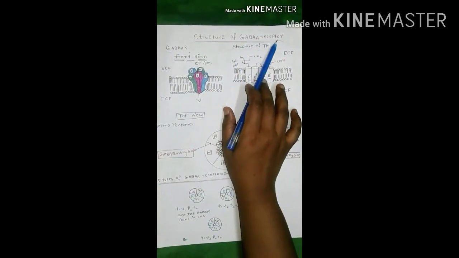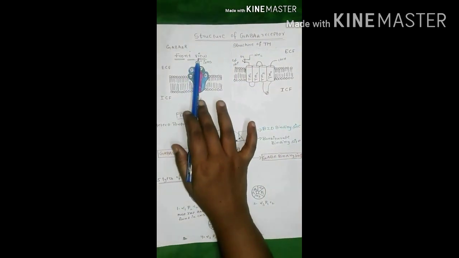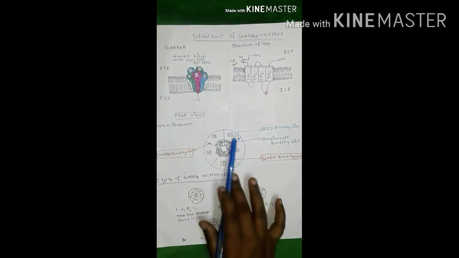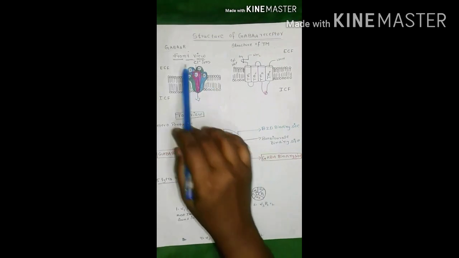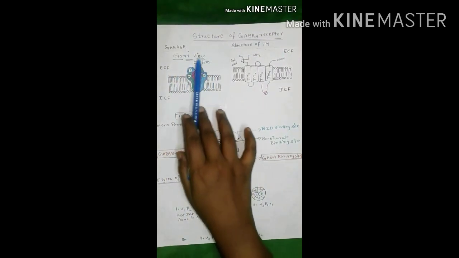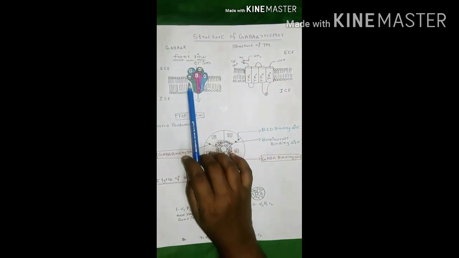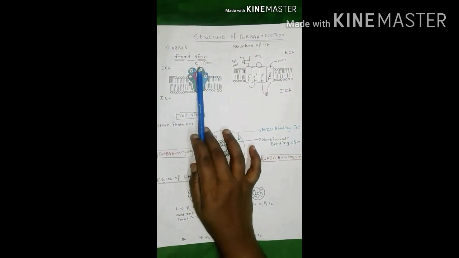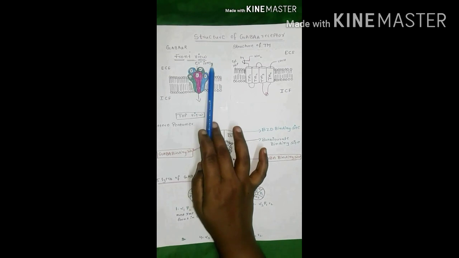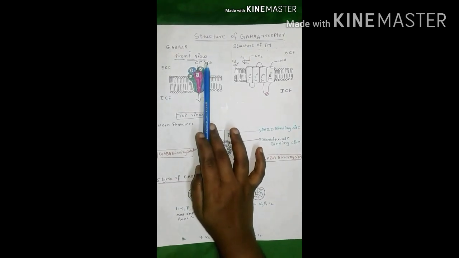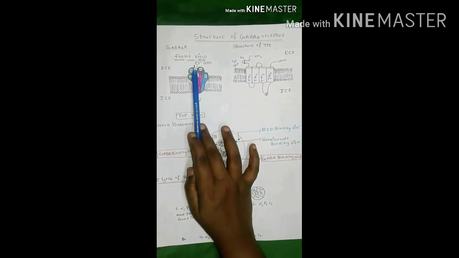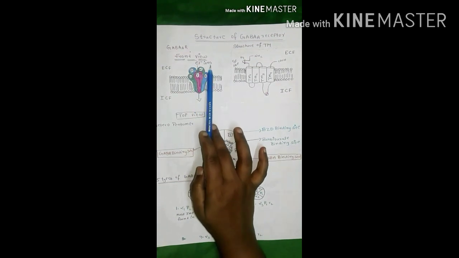Structure of the GABA A receptor. This is the front view and this is the top view of the GABA A receptor. GABA A receptors are ligand-gated chloride channels. They allow only chloride ions. They are selective anionic receptors.